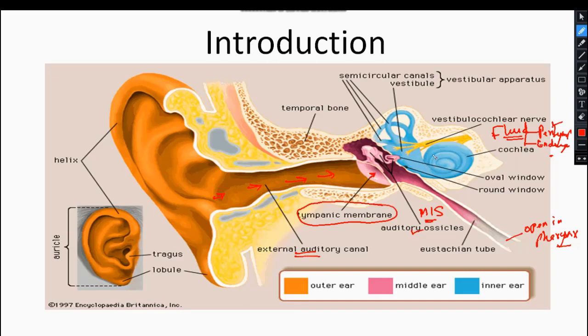So the frequency that our ear can hear is 20 Hertz to 20,000 Hertz, and the average in our normal speech is 300 to 3000. If somebody is shouting a lot, then the frequency will be 20,000. According to the voice, the frequency varies. Clear?